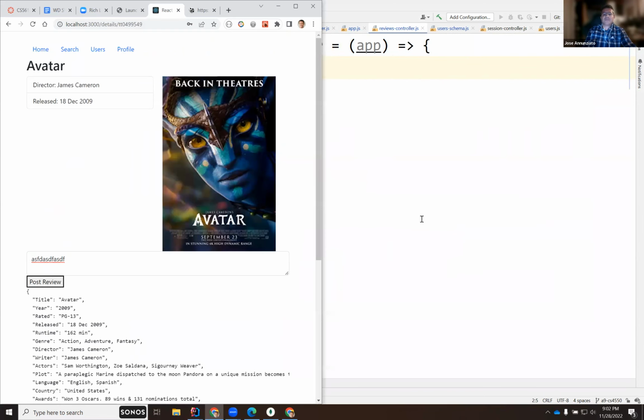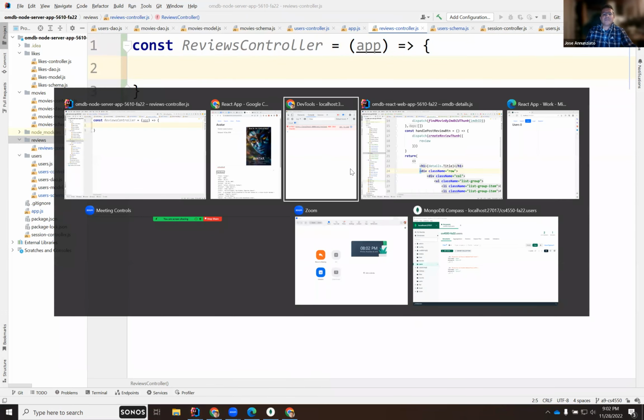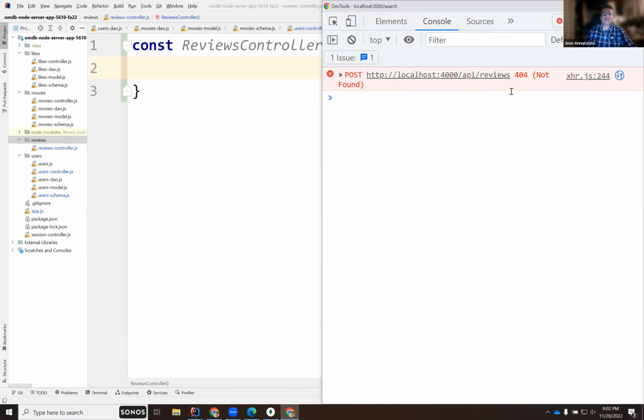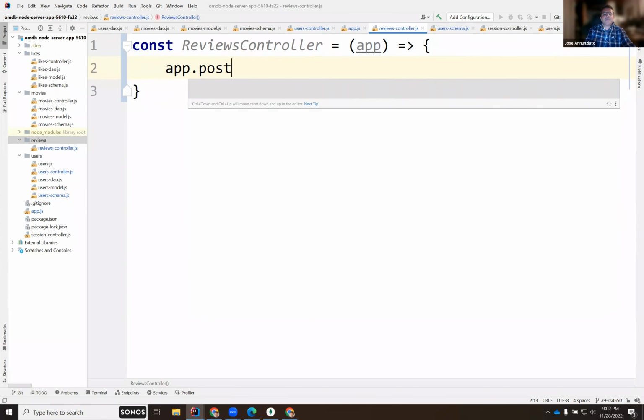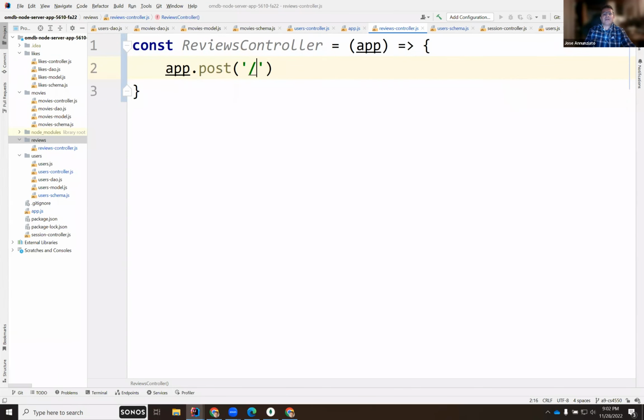And we need to be able to receive a post to this, right? So let's do that. So this will be app.post, and the URL is /api/reviews, right? And this is going to be handled by a function here that is going to be called createReview.